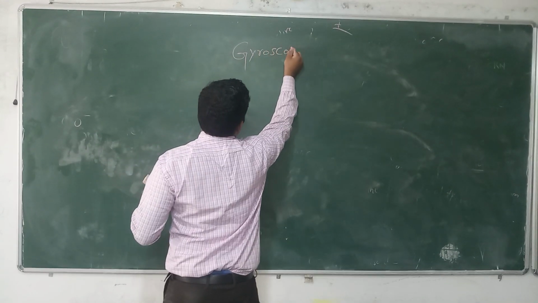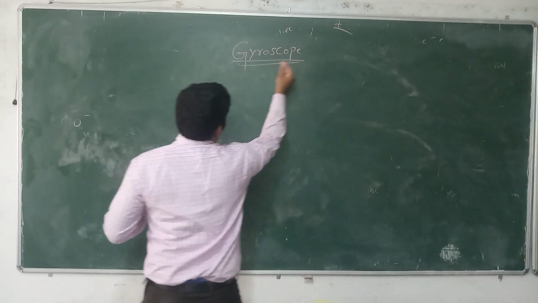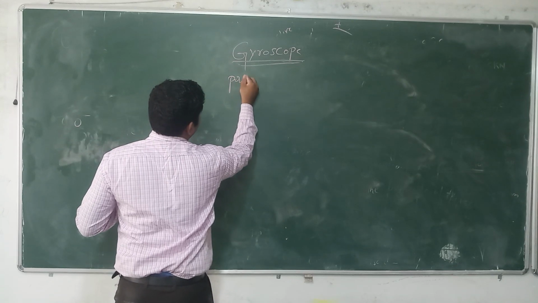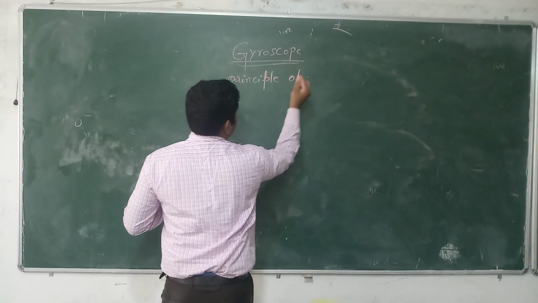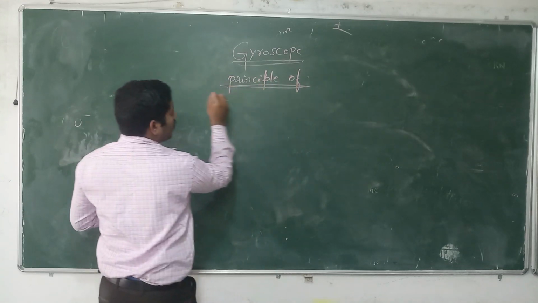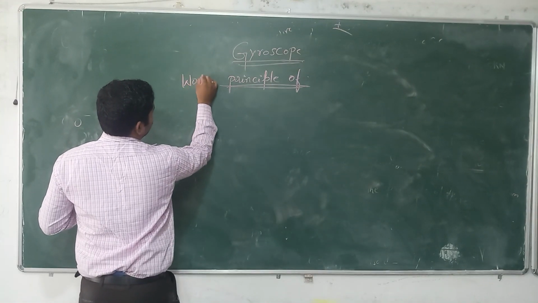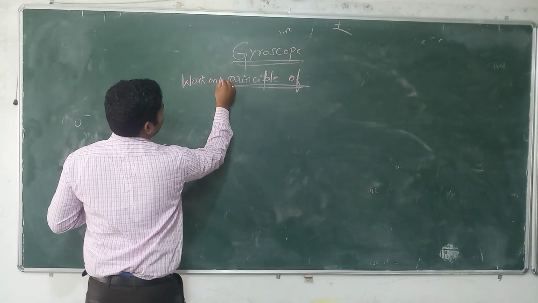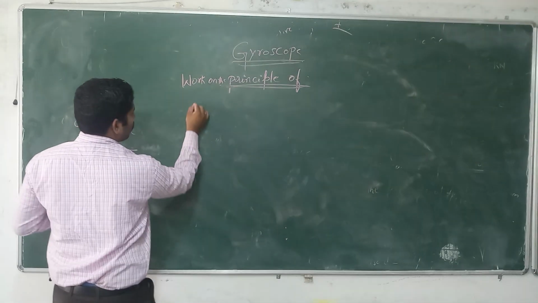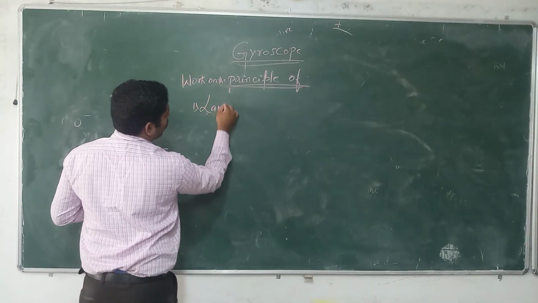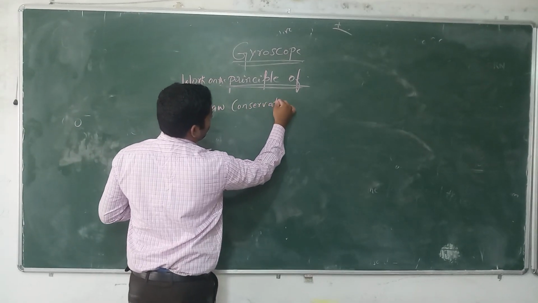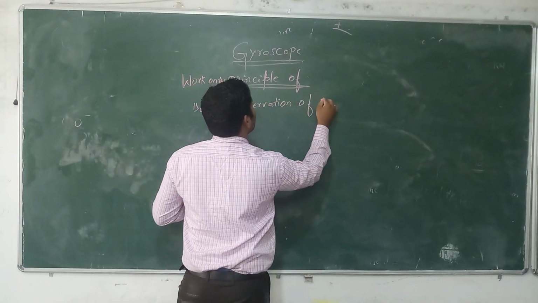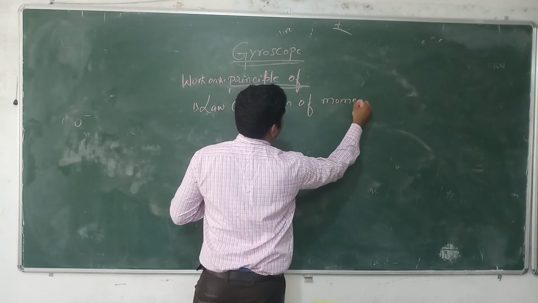The gyroscope works on the principle of, first, the law of conservation of momentum.